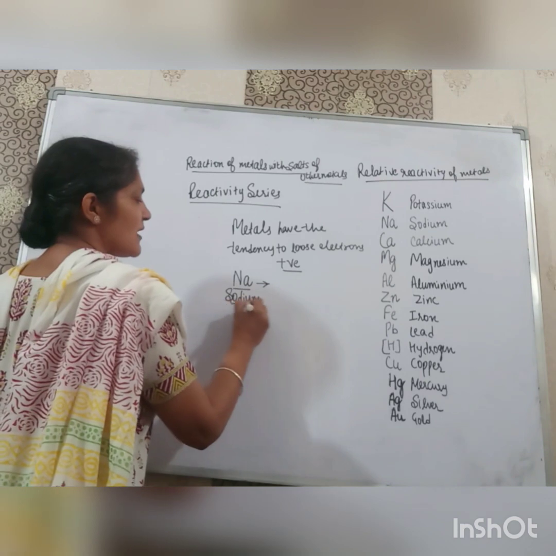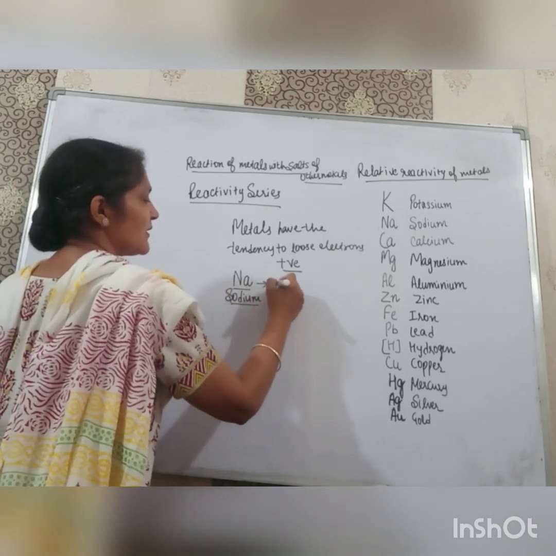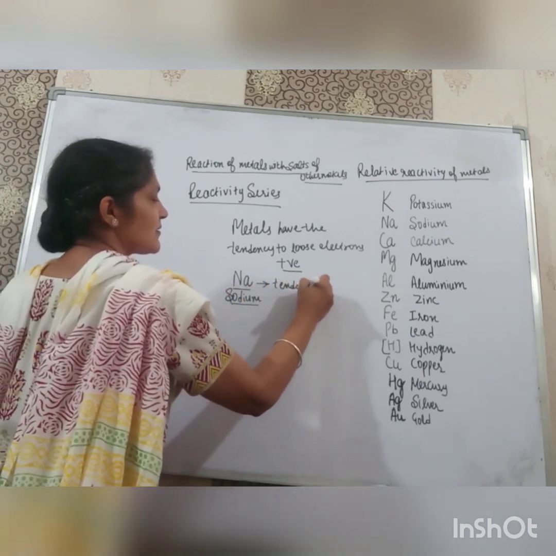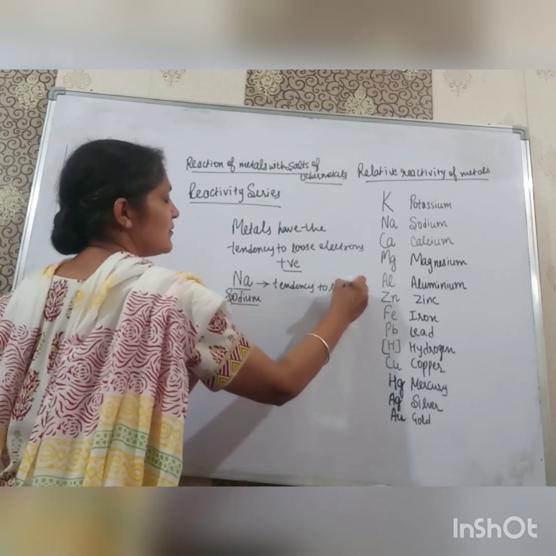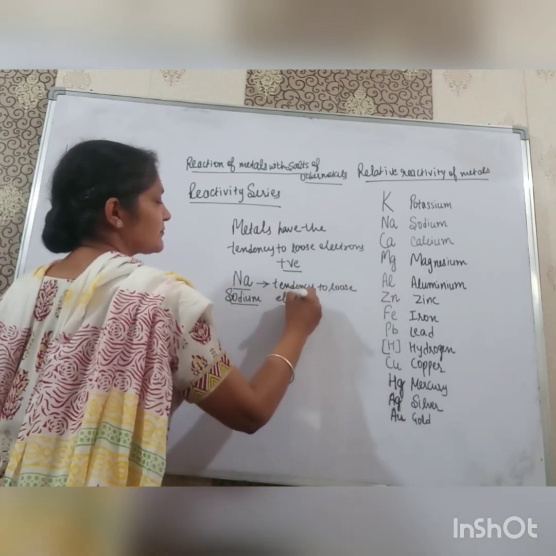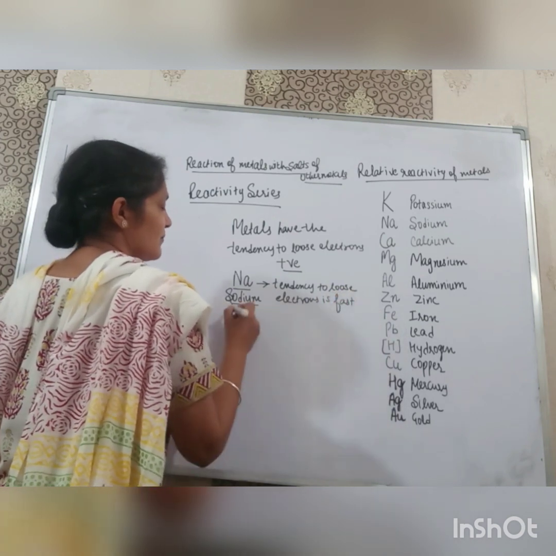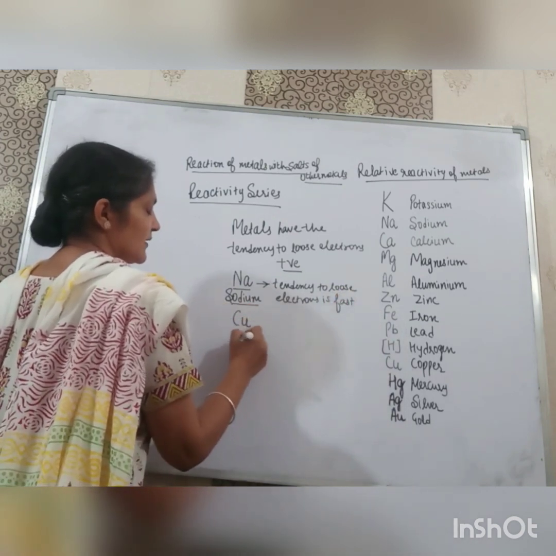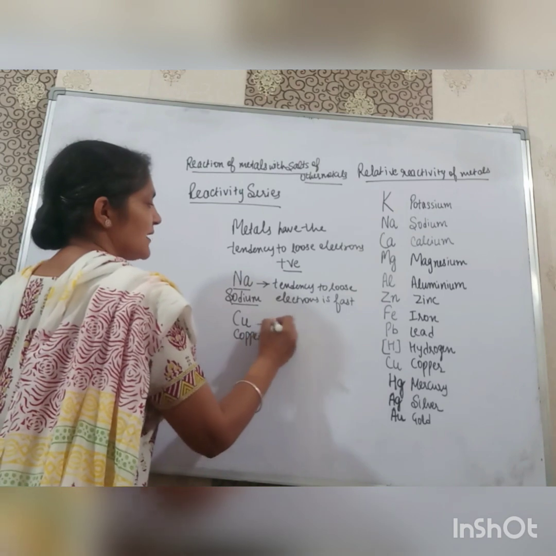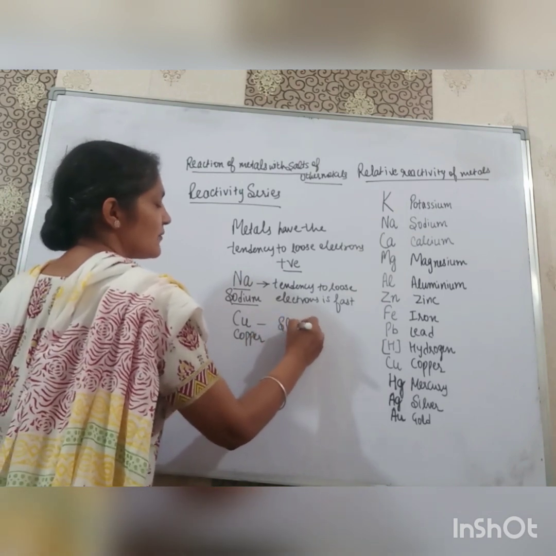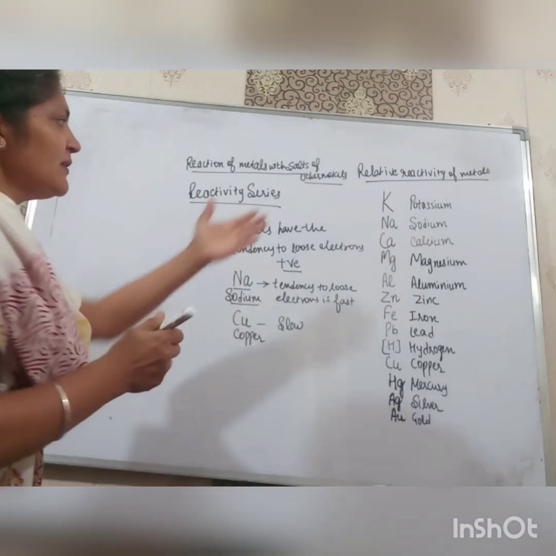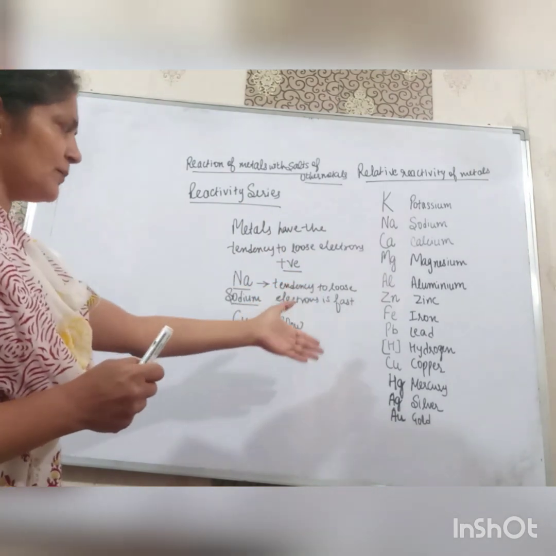It is fast. But in copper the tendency to lose electrons is very slow. That's why sodium is more reactive than copper.